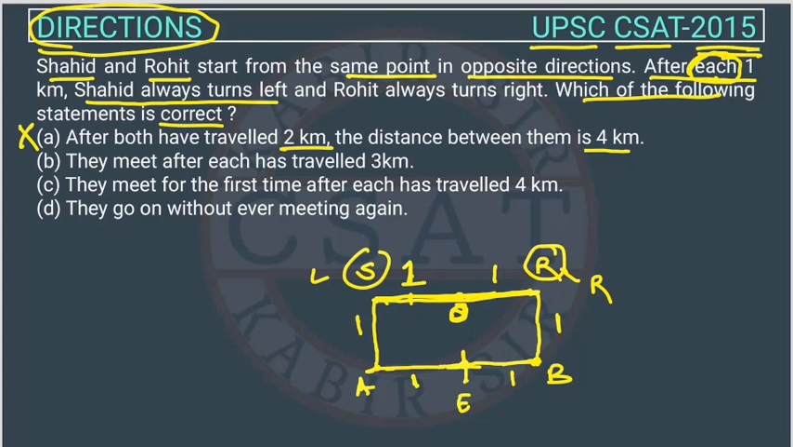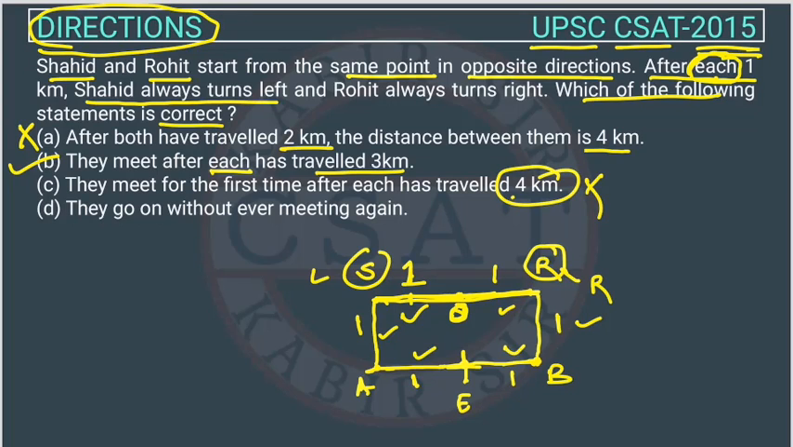They meet after each has traveled 3 kilometers. So Shahid traveled 1 kilometer here, 1 kilometer here, 1 kilometer here, and reached here. Similarly, Rohit traveled 3 kilometers and reached here. So this is correct because each traveled 3 kilometers and they are meeting. Okay. Now the third option we will check. They meet for the first time after each has traveled 4 kilometers. This is wrong. They traveled 3 kilometers. Now the fourth option.